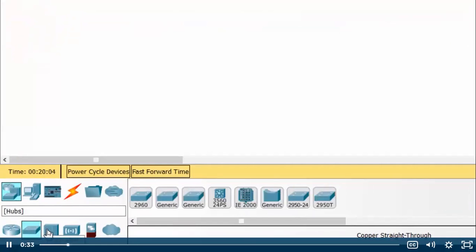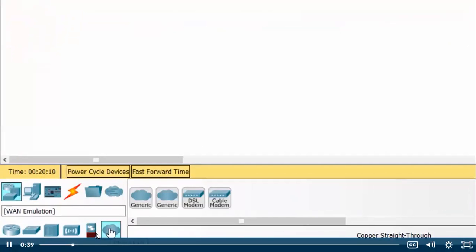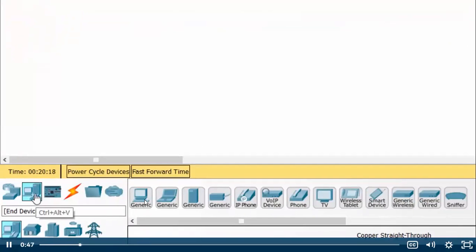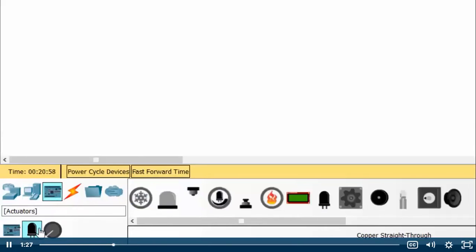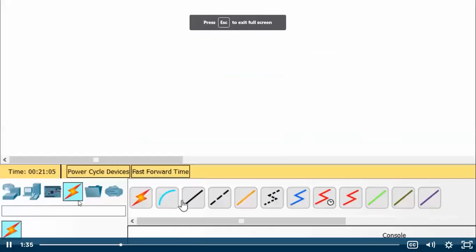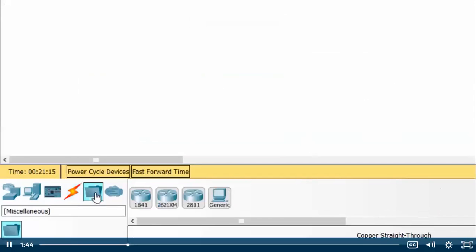We have switches, hubs. These are the wireless devices. So we have WAN also, and security modules. And we can come to the end devices such as CPU. We have laptops, right? All that we have already discussed. So even you can find IoT devices over here, right? And when we come back to this one, over here we have a list of cables. So that is what is explained in this video by Packet Tracer.